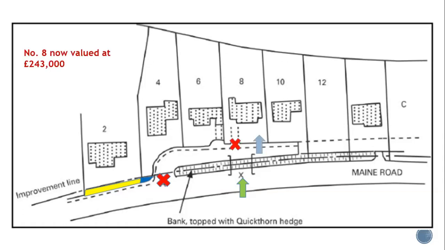And what will happen is that because of this new access at point X, the part of the driveway to number 8 will be blocked off. It will be completely unusable. And a new driveway shown by this blue arrow will have to be built. Now, although no land is being taken from number 8, this obviously satisfies the McCarthy rules, for there is an interference with a real right.